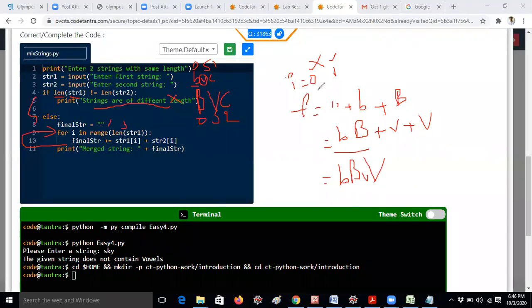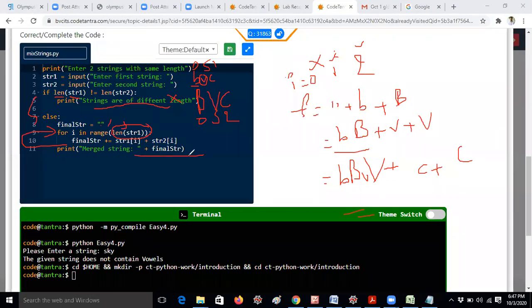I hope you understand, guys. Now again i value will be incremented to 2. Then it will take a small c, and that will be added to capital C. Then you will get bB, vV, cC like that. Okay. So the i iteration is completed up to 2 because the length is 3. You can take length of str2 also, that's not an issue at all. And merged string equals final str.